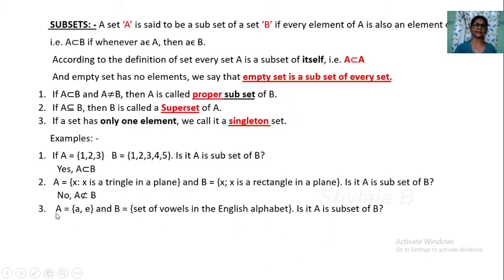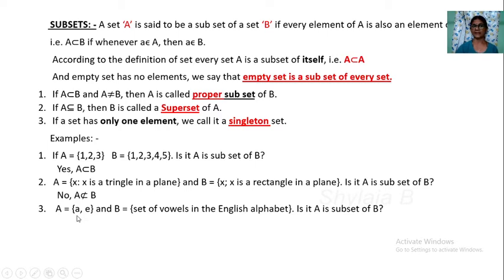Next we take A equal to {a, e}. The elements belonging to set A are a and e. And the second set, in set builder form, is the set of vowels in the English alphabet. ನೆನ್ಪು ಮಾಡ್ಕೊಳ್ಳಿ, vowels ಯಾವುದು ಇಂಗ್ಲಿಷ್ ಆಲ್ಫಾಬೆಟಾದಲ್ಲಿ. ಸೊ a, e, i, o, u. Is A a subset of B?